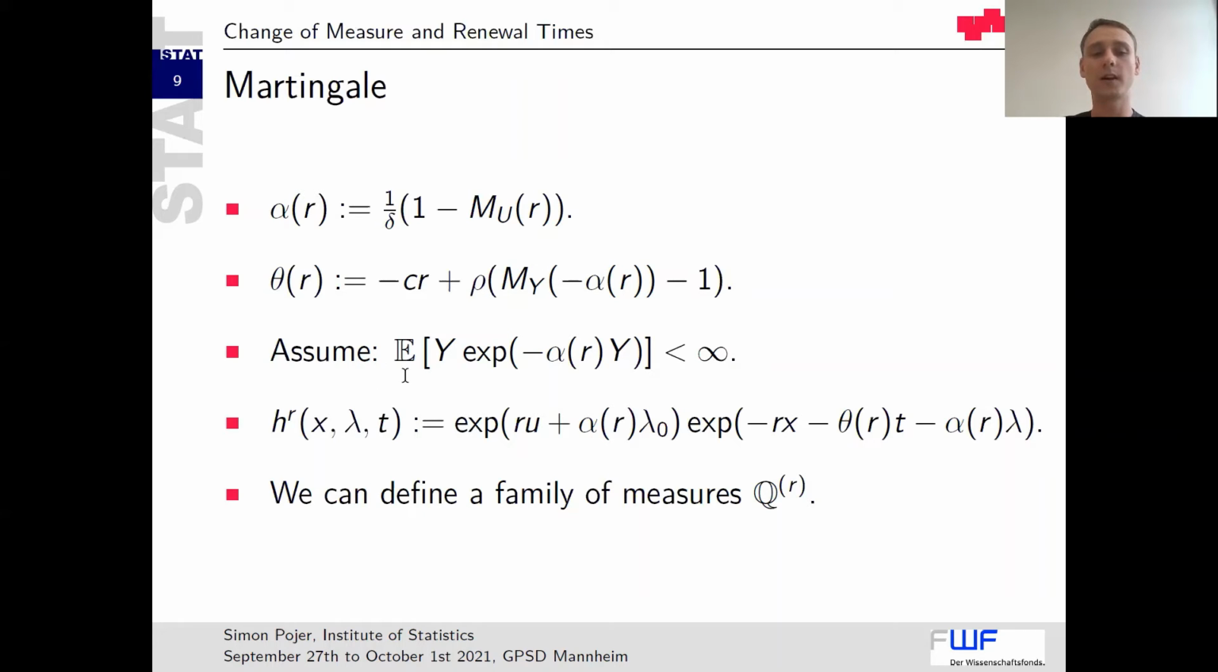And we assume further that this expectation is finite, and then we can define the following function depending on the parameter r. It is an exponential function, which is great because exponential changes of measure are always a good idea. This function of x and lambda is an expectation 1 martingale, and we can use this to define a family of measures Q_r. One question arising here is, which is the best measure to use?